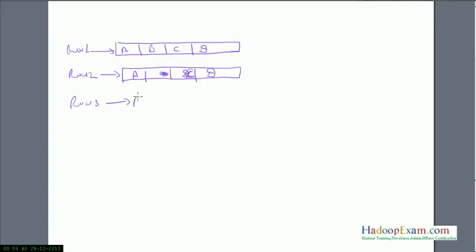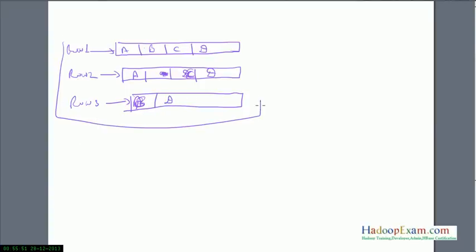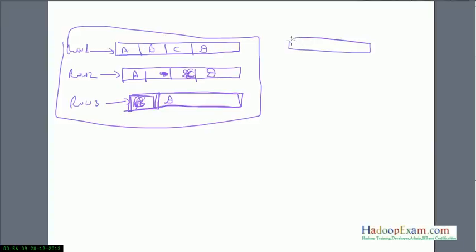Now this third row, row 3, could have directly B as the first column, then D only. So this kind of table is possible. Only these two columns would be there, and even though there is no value for columns A and C for this row, there is no storage used at all.